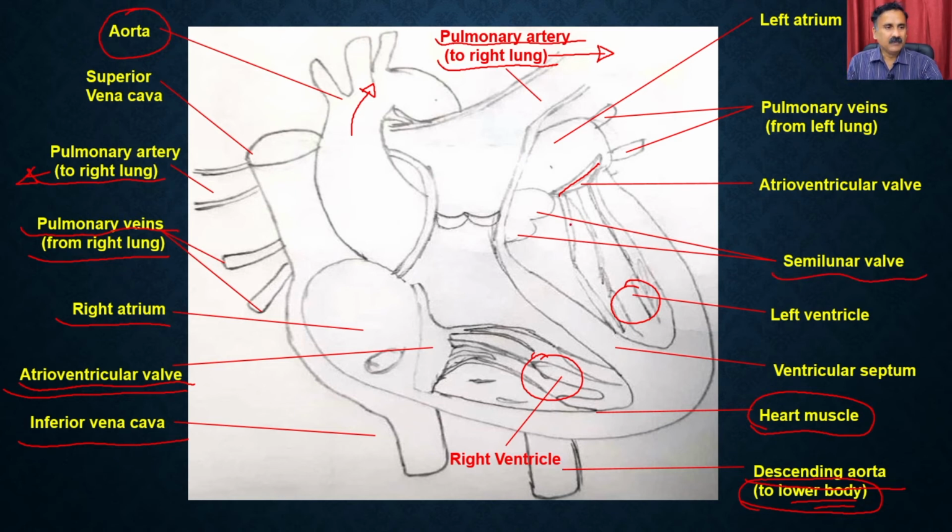Now, when the heart contracts and relaxes, it makes a sound, right? And that sound is called the heartbeat, right? So when you have one round of contraction and one round of relaxation, that constitutes one heartbeat.